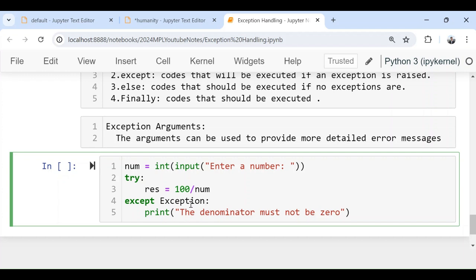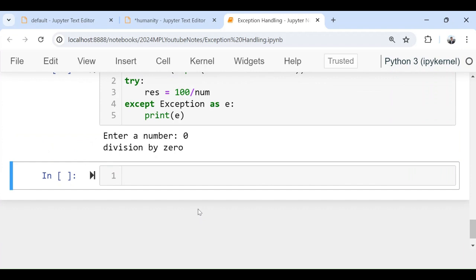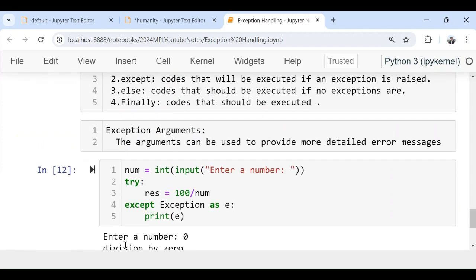This is the parent of all the exceptions. So I can write here, as E, and now I will print E. Now it will give me what type of exception happened. I can write zero division error also, there is no issue. But sometimes, since I want to generalize it, for any type of exception that comes, this is my solution: just print the exception. For example, if I give zero, it shows zero division error. Now zero division error is stored inside E.